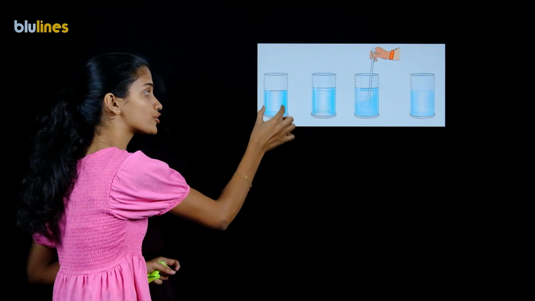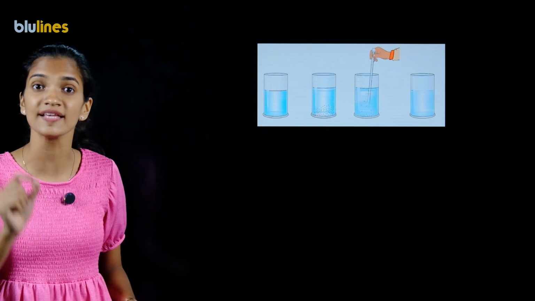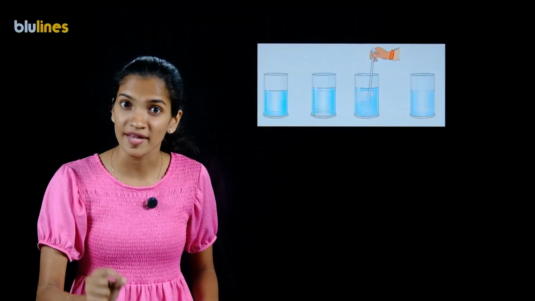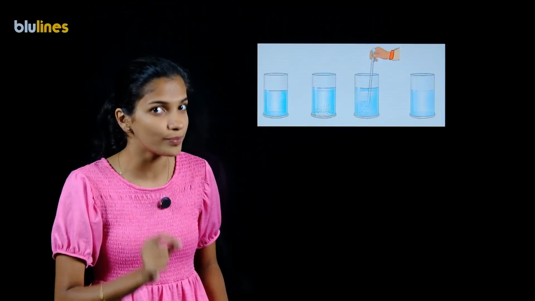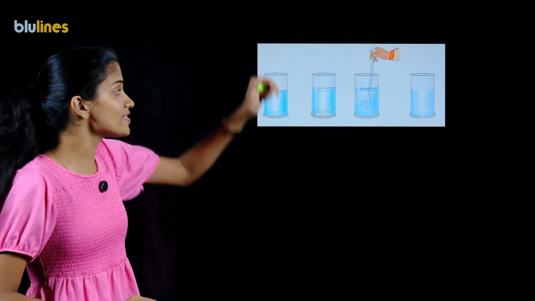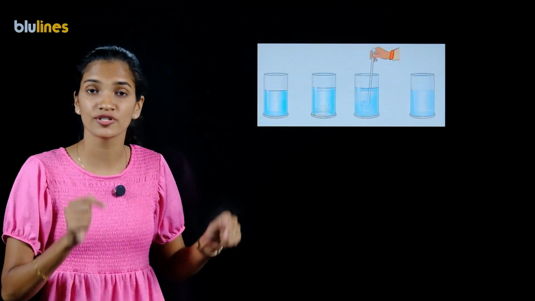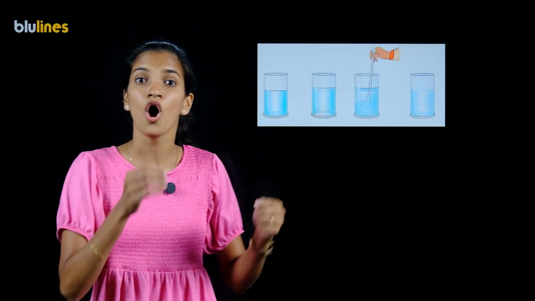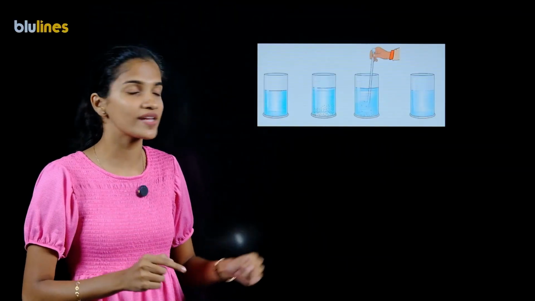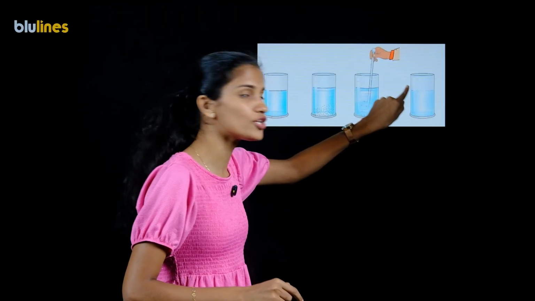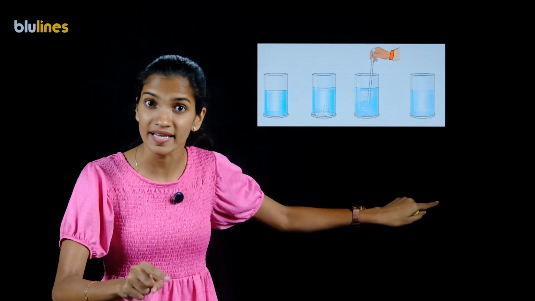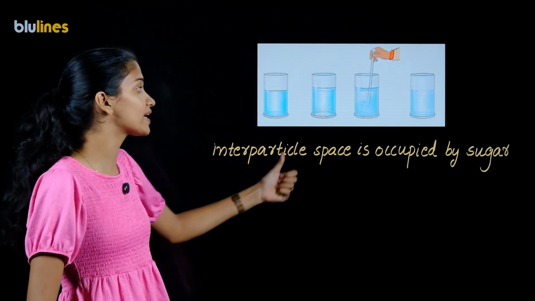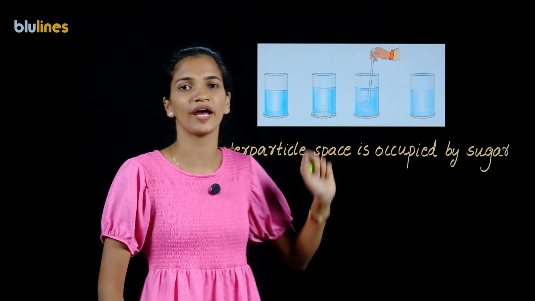Because as I told you, water is a matter, so definitely there is interparticle spacing in between the constituent particles of water. The sugar takes the place, or gets accommodated, in the interparticle spacing of water, and that is why it is not possible for us to see sugar particles here, but still we can feel the taste of sugar. So we can say that the interparticle space of water is occupied by sugar.